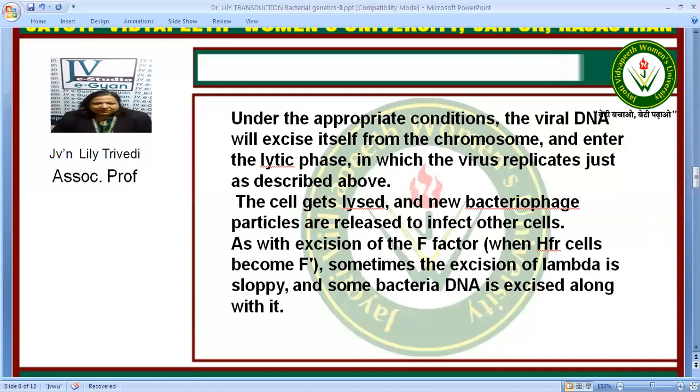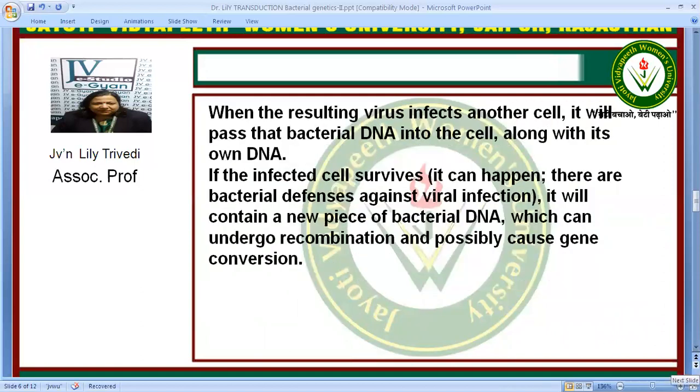They infect other cells. Like in conjugation, where the F factor excised when Hfr cells became F positive, similarly the excision of lambda is sloppy and sometimes bacterial DNA is also excised along with it. What happens as a result? The virus infects another cell and passes that bacterial DNA into the cell along with its own DNA.